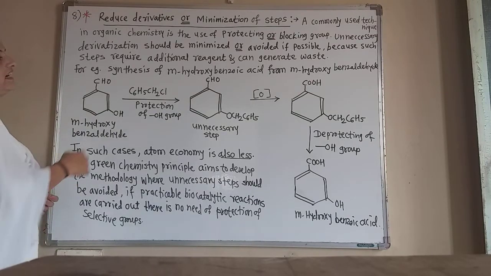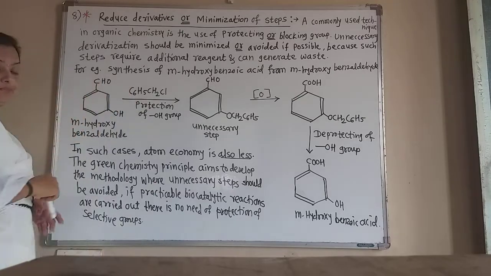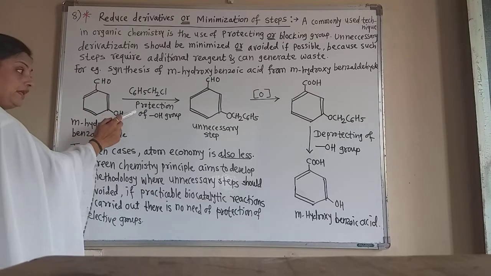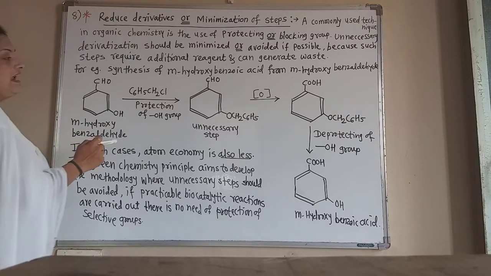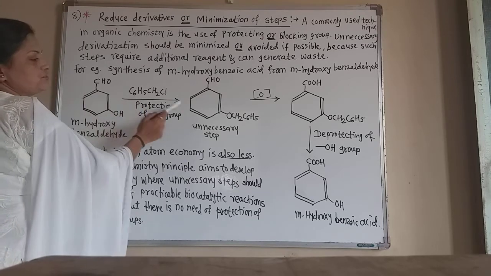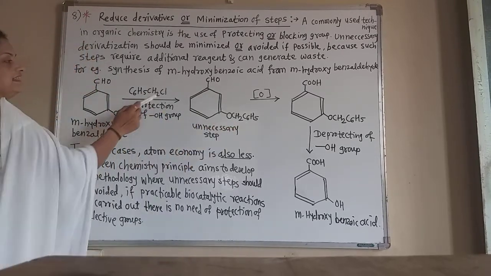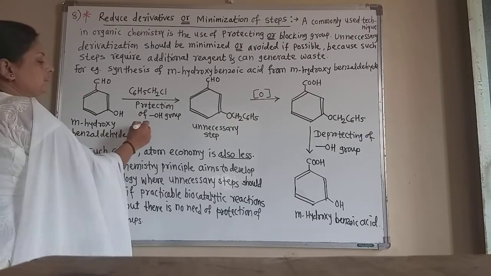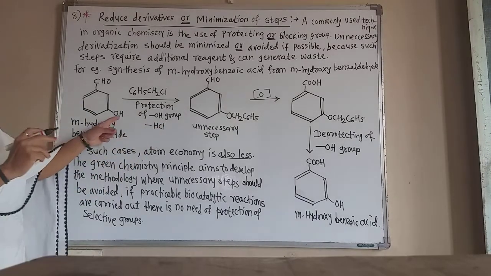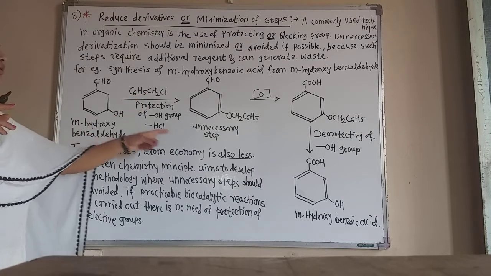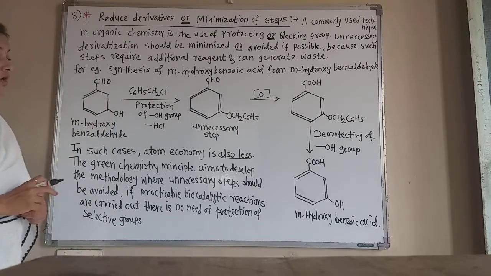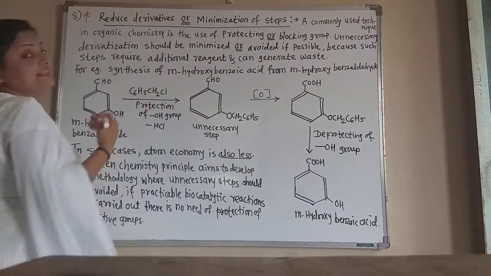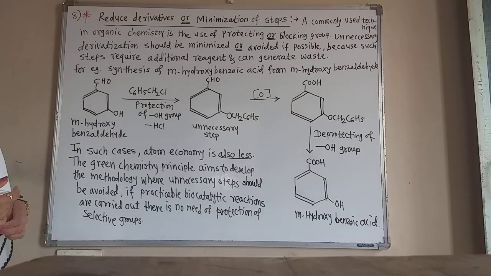That is benzyl chloride. Now this protects the hydroxyl group because it reacts with this hydrogen, HCl gets eliminated, and directly this CH2C6H5 group is attached to this oxygen. Due to that, this hydroxyl group gets blocked. But these unnecessary steps are there due to protecting or blocking the group, and unnecessary derivatives are formed.